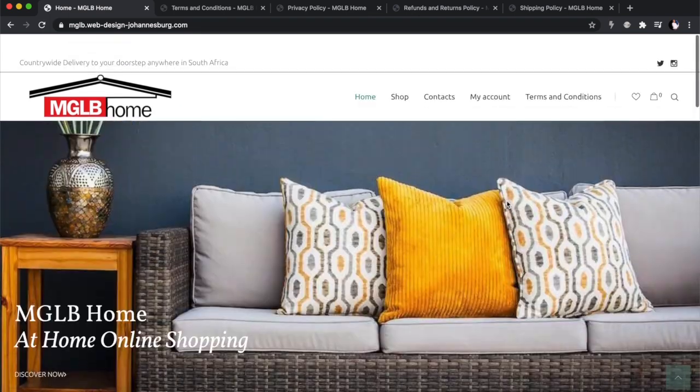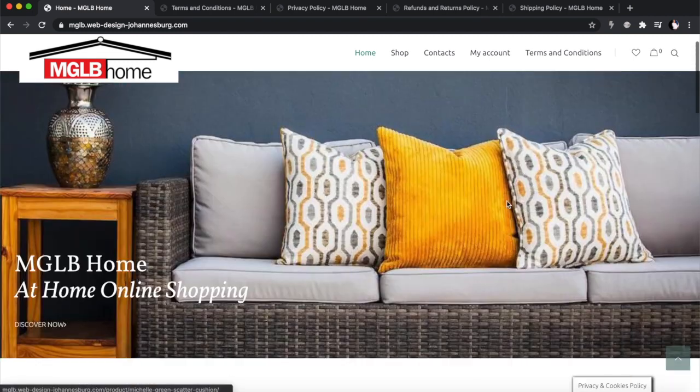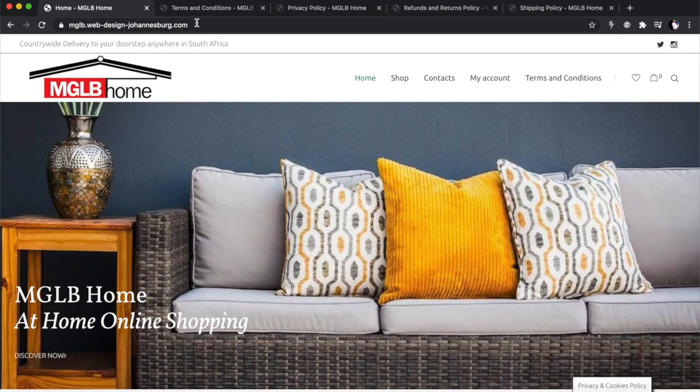Now, on this website that I've just done, it's amazing. If you guys are interested in scatter pillows, this is not going to be the final domain for it. I'm going to transfer it to a client's domain, but I've just recently done this, and I thought it would be the perfect place to show you these policies.